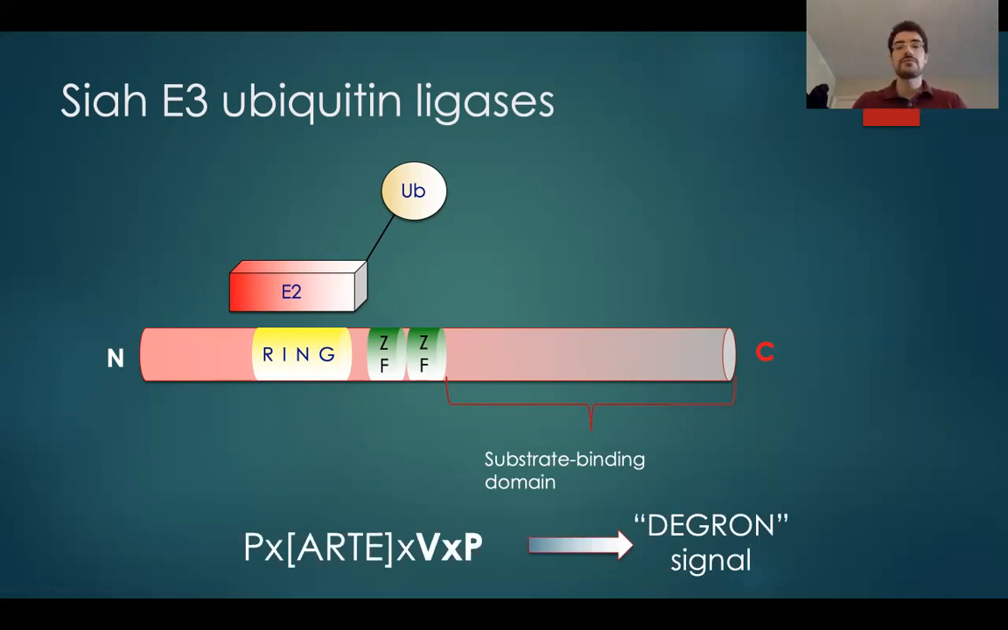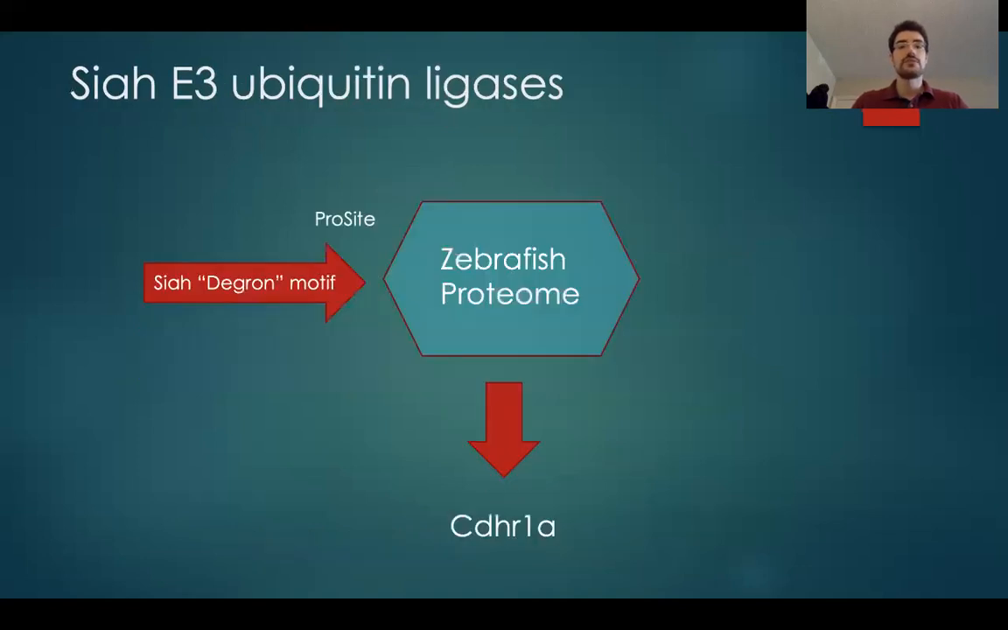And in our case, zebrafish express both Siah1 and Siah2L, and they are both responsive to the same degron signal, which indicates that they might be responsible for degrading the same pool of proteins. So then we looked at the zebrafish proteome, searching for proteins that could contain that degron signal, and we found among 70 of them one that was important for us called CDHR1a because it was related to eye development somehow.